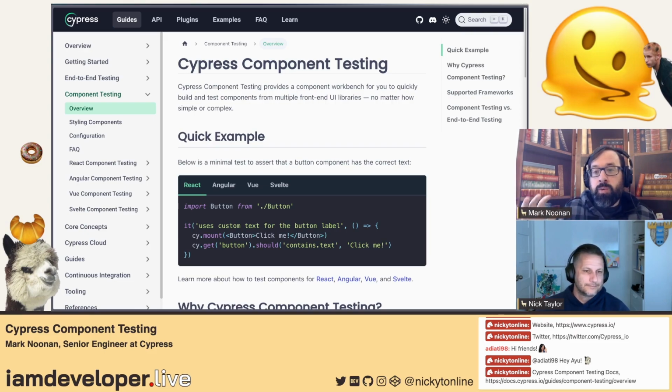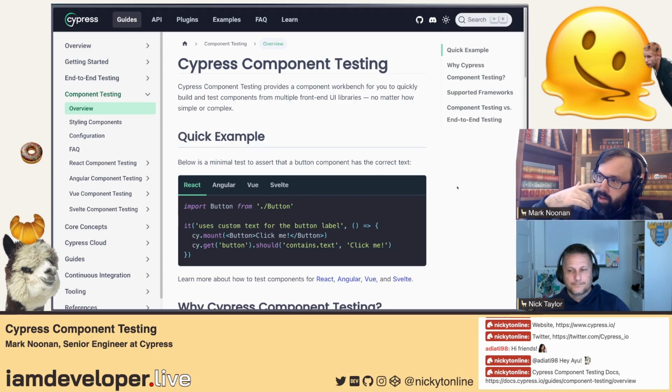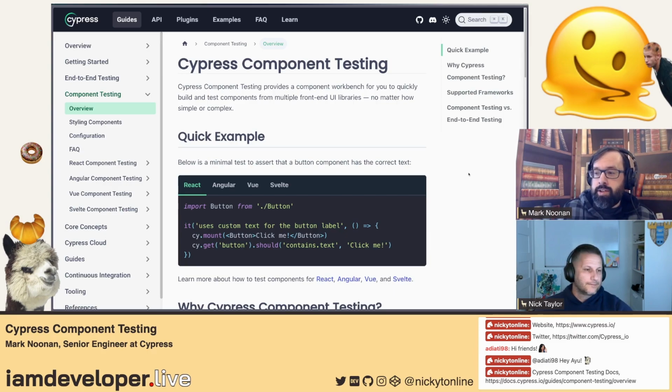So there's overlap, but when you want someone to actually browse a design system, or do other things that Storybook can do, absolutely keep using the tools that are best for you. And I do think the test focused experience is what Cypress is really good at and what it's oriented towards.